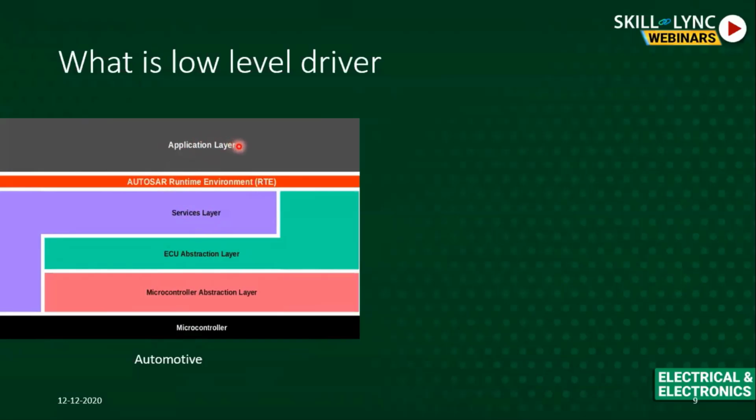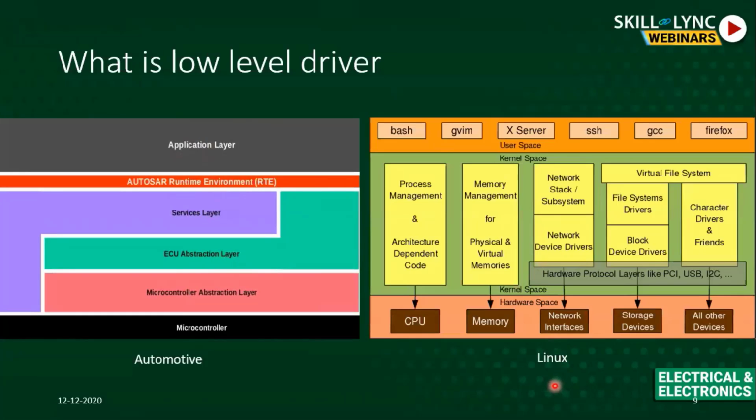If I'm doing an application, then I'll only do the application here, and I'll call the functions of all these layers. When I say these are accessing, that means there are C functions implemented in all these layers, and they are basically calling the functions in each of these layers.